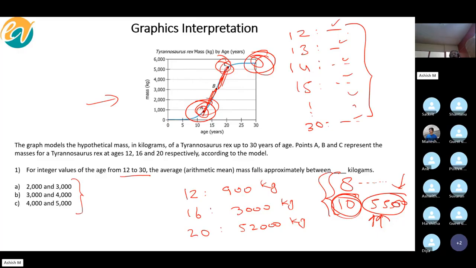So by looking at it, can you tell me what the average for all the 18 entries would be among the given answer choices? C. Because 10 entries have 5,500, so clearly it would be somewhere here. The average would fall towards the higher side.